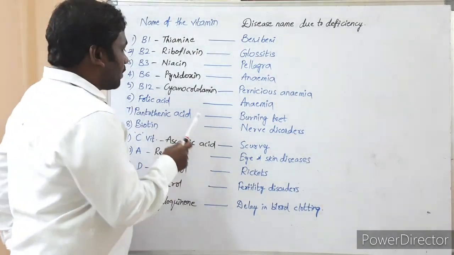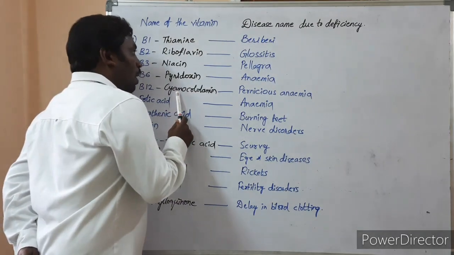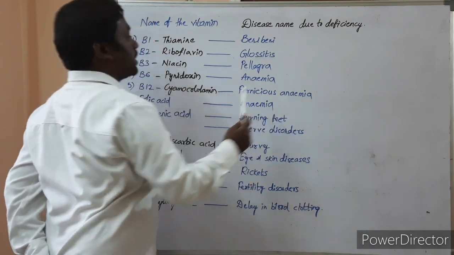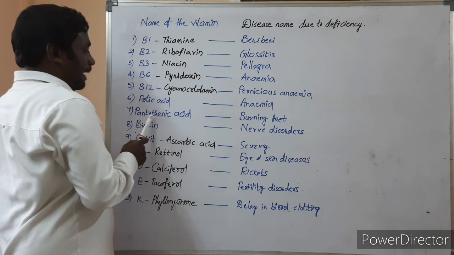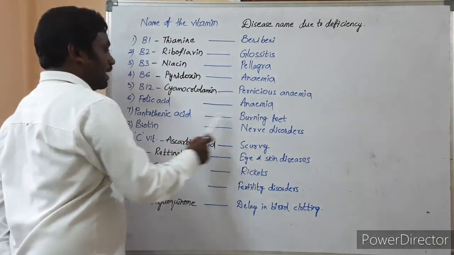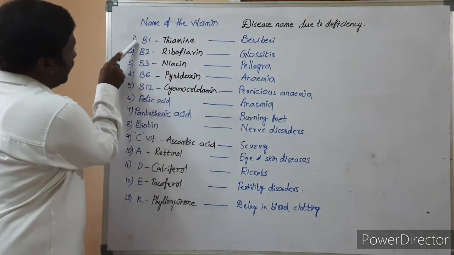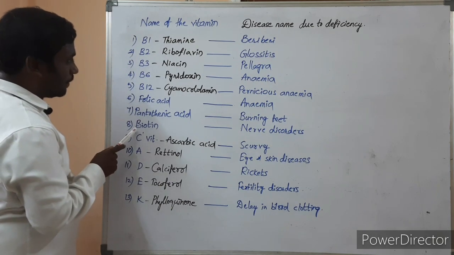Here you can easily remember that cyanocobalamin is a long vitamin name. Its deficiency disease name is also long, pernicious anemia. Right? Next, pantothenic acid, pant, feet. Pant and feet are related. Clear?